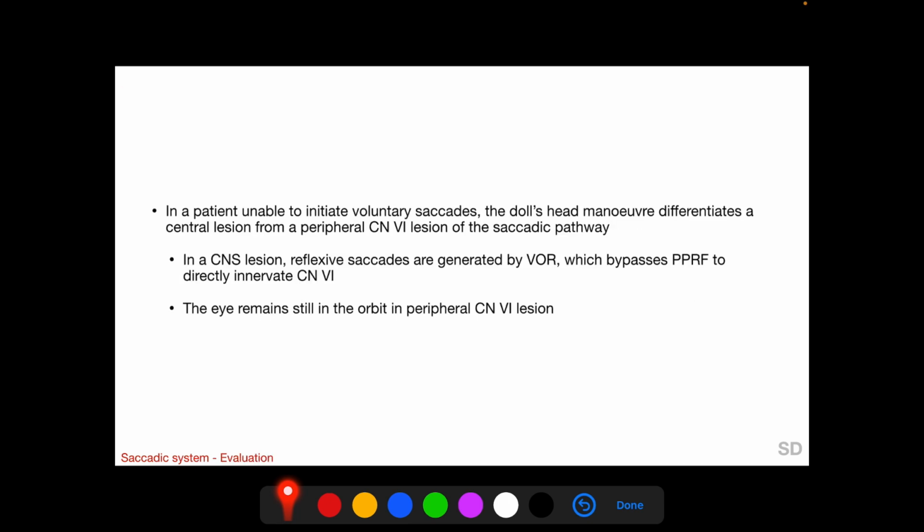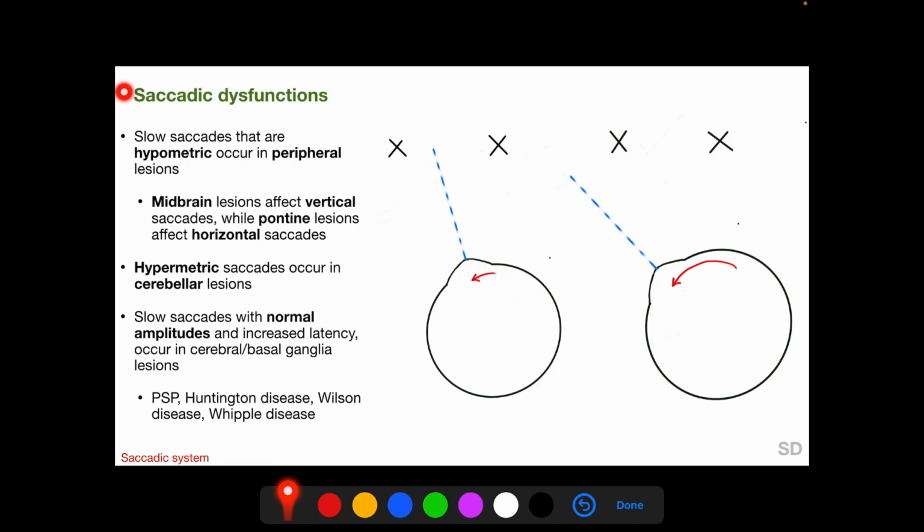In a patient unable to initiate voluntary saccades, the doll's head maneuver will be able to generate eye movement in the direction of the gaze palsy with a CNS lesion, but this does not happen with a peripheral CN6 lesion. This is because the vestibulo-ocular system, which responds to the doll's head maneuver, bypasses the PPRF to directly innervate the 6th cranial nerve nucleus.